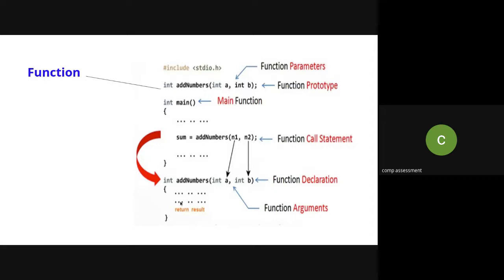We will come to these slides afterwards. Just let me know whether my code screen is visible to you or not.